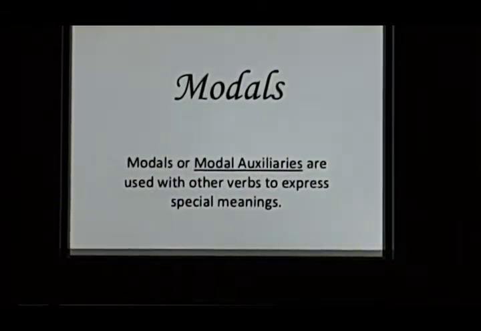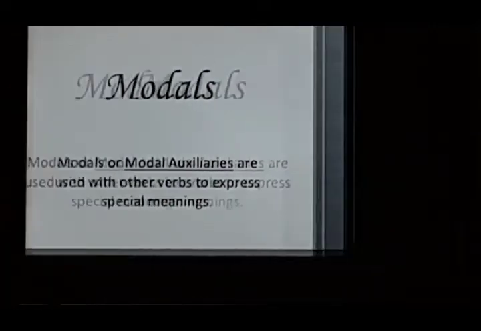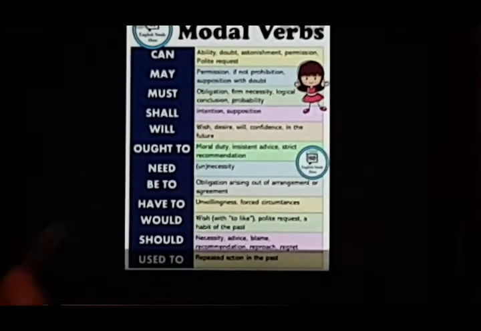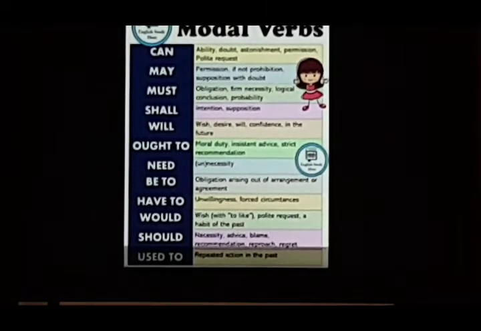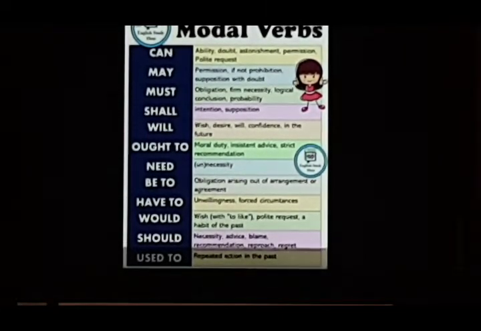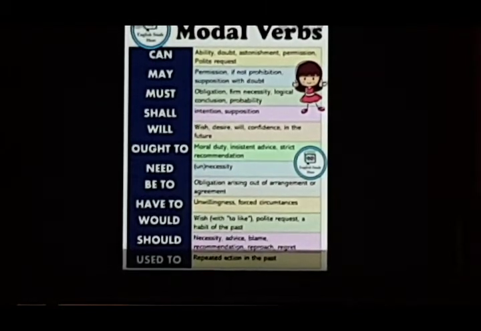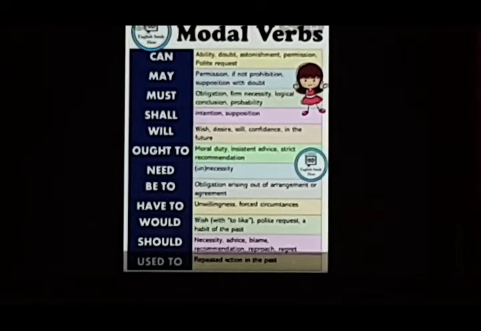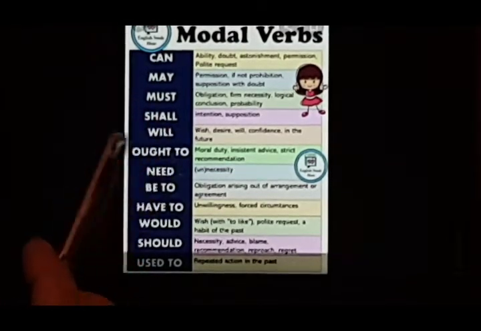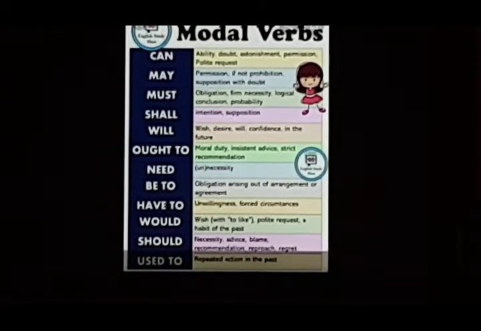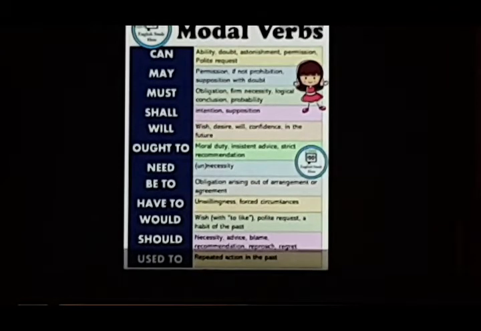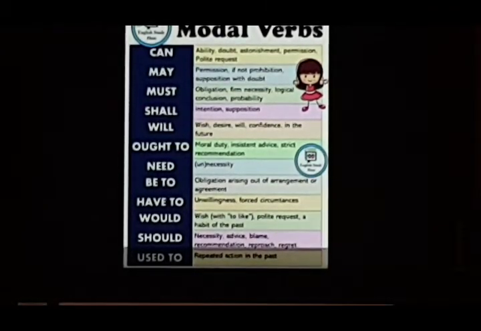Now modals, once again, just remember, modals or modal auxiliaries are used with other verbs to express special meanings. Now these are some of the examples and the situations we can use them. Modal verbs. Can is used to show ability, doubt, astonishment, permission, or even a polite request. May can be used for, again, permission. I'll be telling you the difference where we can use can as a permission and may as a permission, seeking or giving permission. If not, prohibition.